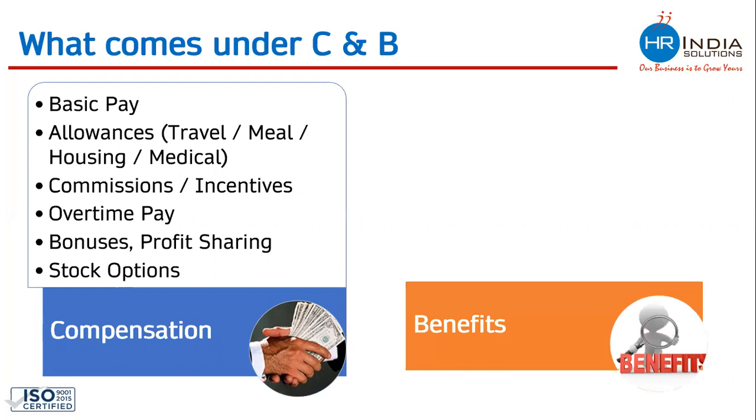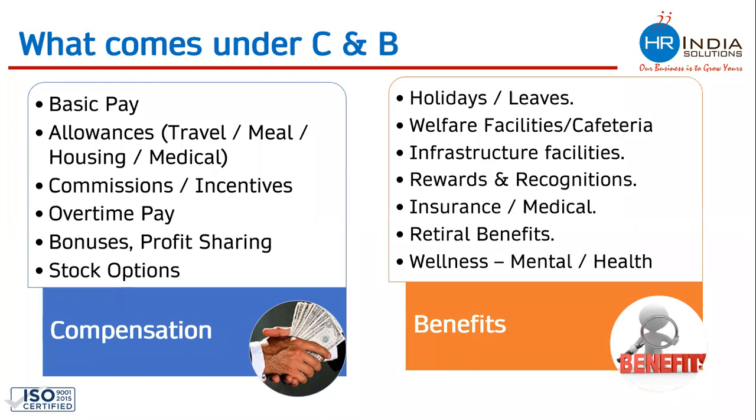Benefits are those for which the employee does not get any money in their hand, but gets a good number of facilities and benefits from their company, things like holidays and leaves, welfare facilities and cafeteria, infrastructure facilities, reward and recognition, insurance and medical. Insurance and medical is something given by almost all the companies in India. For this benefit, employees do not get any money in their hand, but this is a good facility which companies are providing. Retirement benefit.